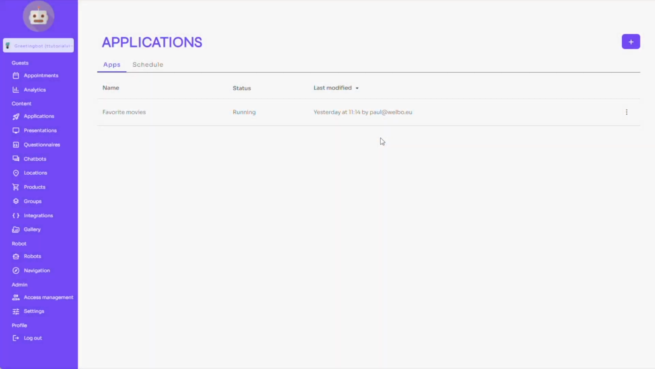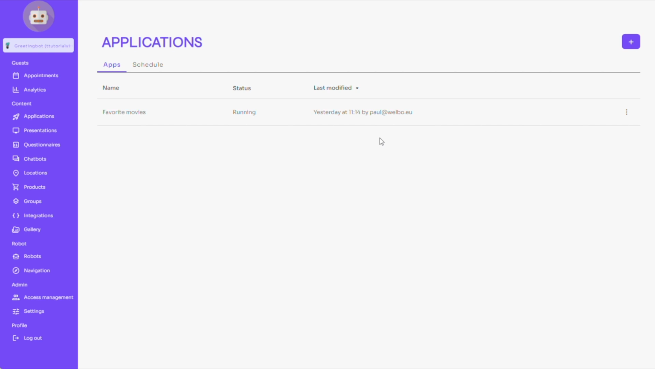In this video, we will create the interaction shown at the beginning of this video, in which the robot gives information based on a request from the interactor. This is what we call a robot application. We will guide you step by step through the process of creating an interaction and adding content through modules such as presentations and questionnaires. We define the logic of an interaction in the application section of the WELBO dashboard.